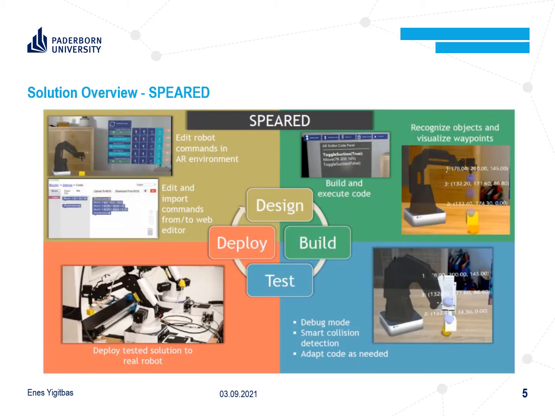To tackle the previously mentioned challenges, we have developed a novel AR-assisted robot programming environment called Spirit. A general overview of the solution idea of Spirit is shown on the current slide. Spirit is an AR-assisted robot programming environment that supports the different phases of the robot programming process, namely design, build, test, and deploy. In the following, we will describe how we have tackled each of the before mentioned challenges in our solution.